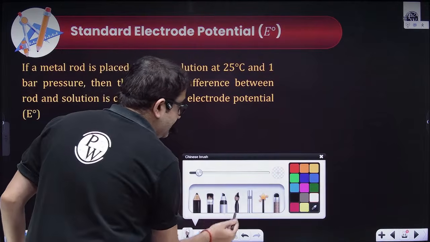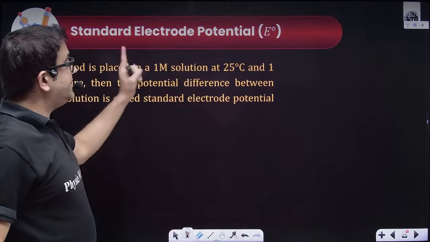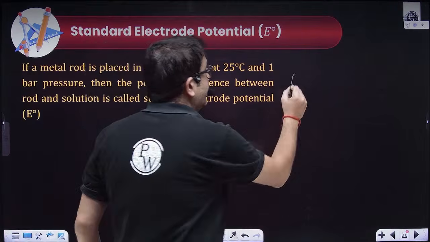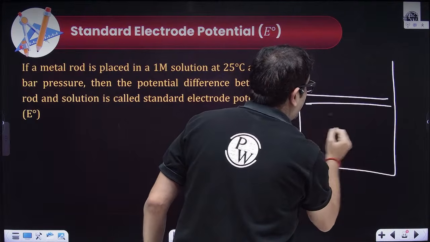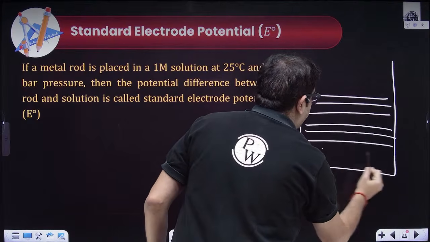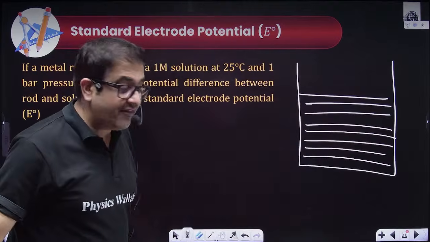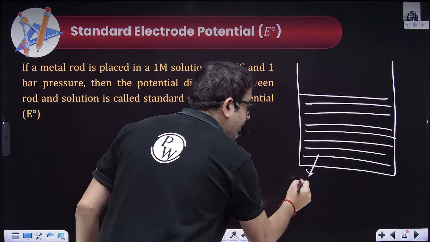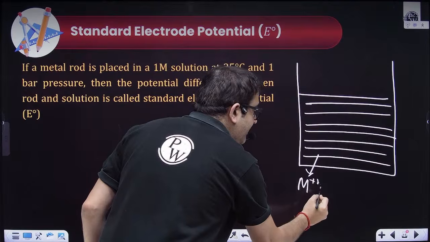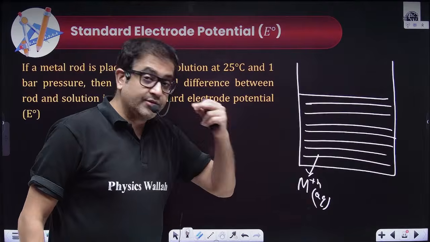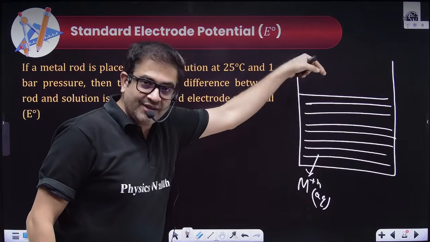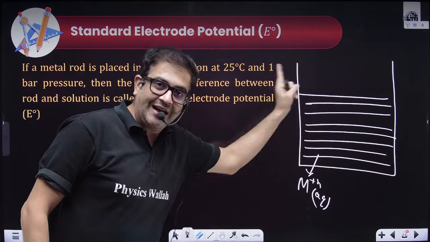We define some standard conditions. Now, what are these standard conditions? Let's say if I have water, if I have taken any ion over here, I am not interested, it can be any ion. Whatever element it is, the ion, the salt of that metal which I am going to dip, the salt of that metal I have taken.